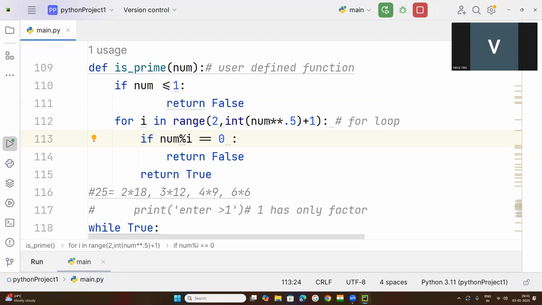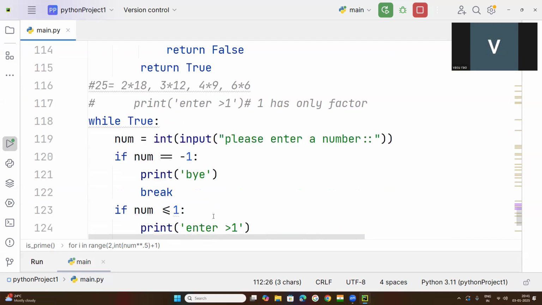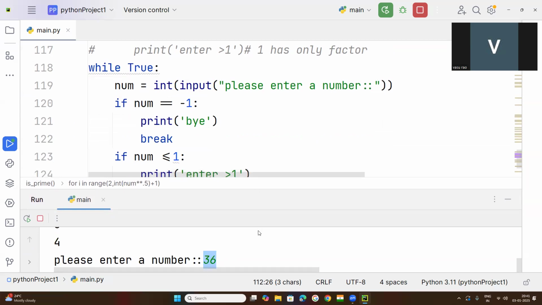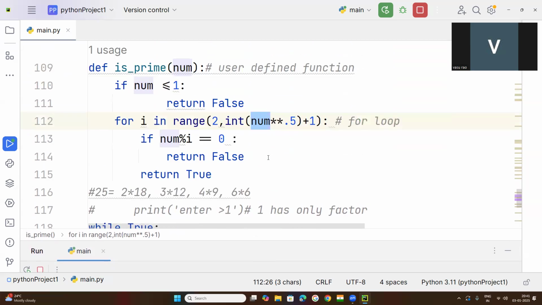So square root of num. What is the square root of num? Suppose you take the number 36. The square root of 36 is 6. So that moment, 2 to 6, the factors will be considered between 2 and 6.